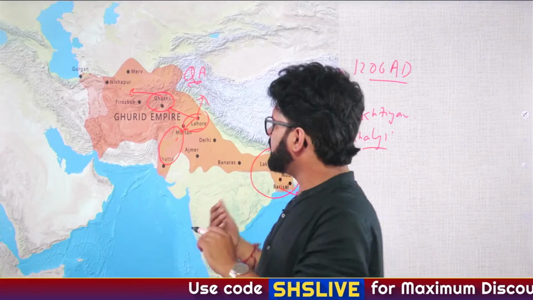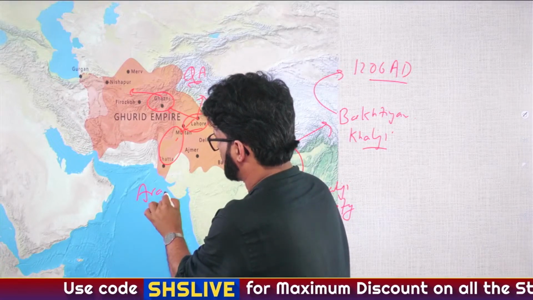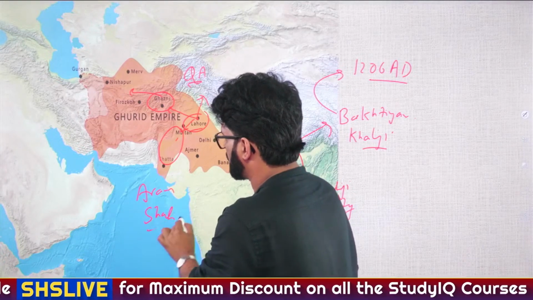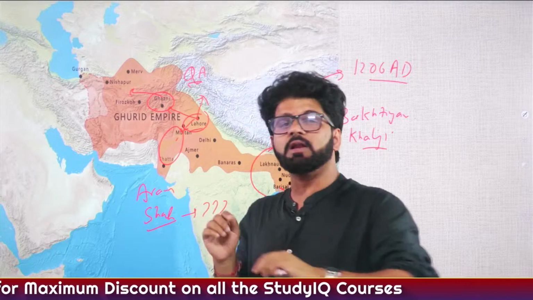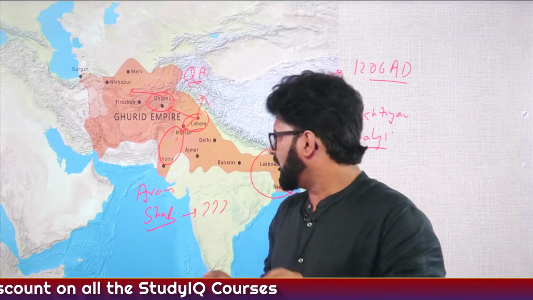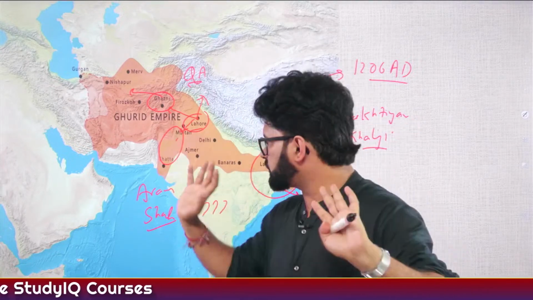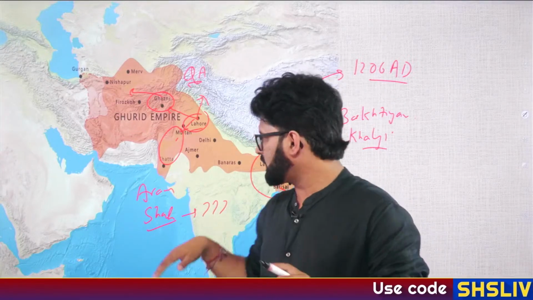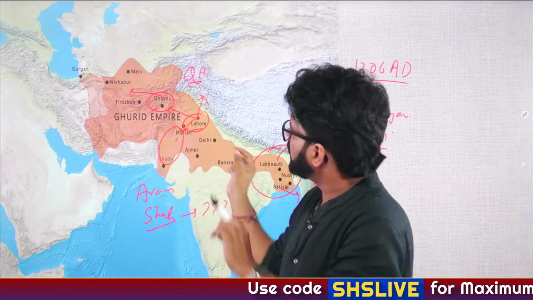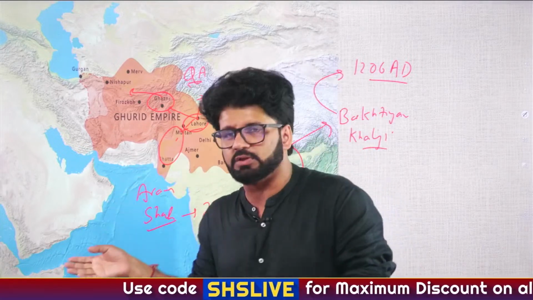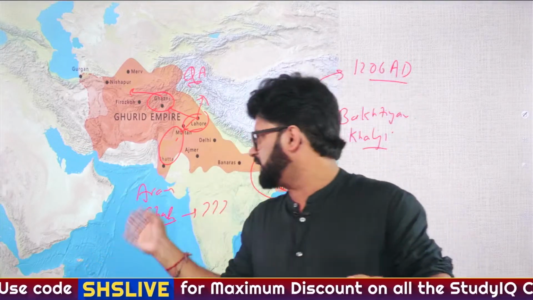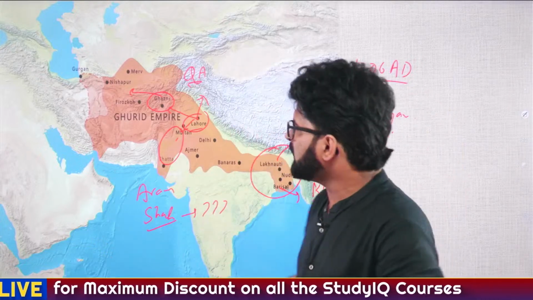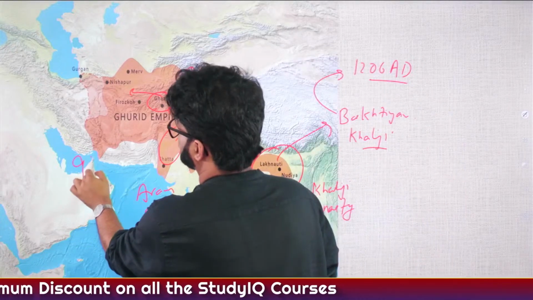Many people are very confused about this guy, Aram Shah, whether he was actually the son or not. There is only one book which talks about him, which means history is a little hazy about Aram Shah. But nobody denies the fact that he was the ruler and he ruled for a small period of time after Qutbuddin Aibak. And in 1211, he was deposed, removed, and Iltutmish started ruling.